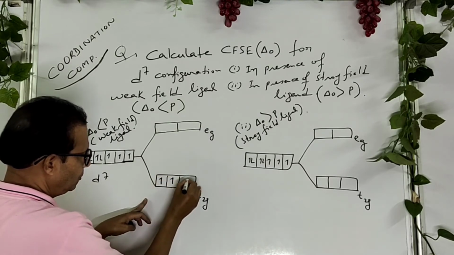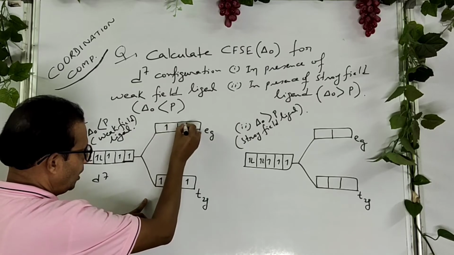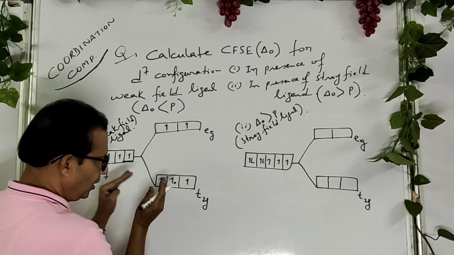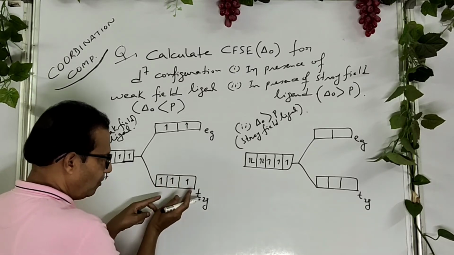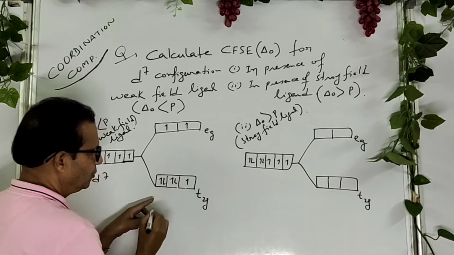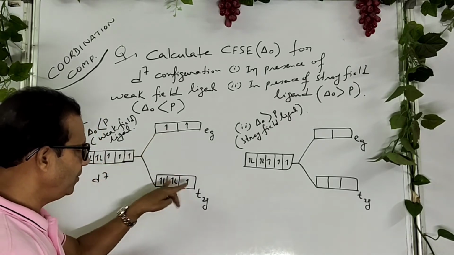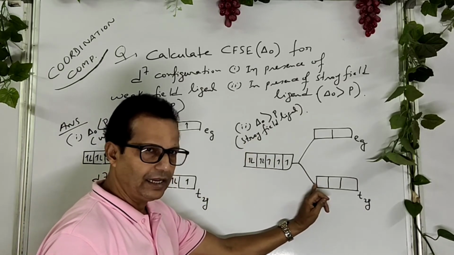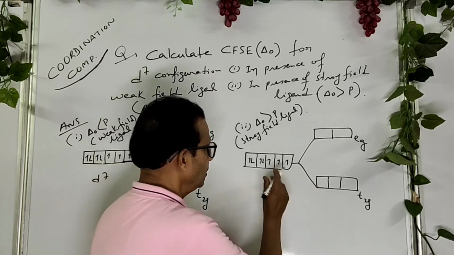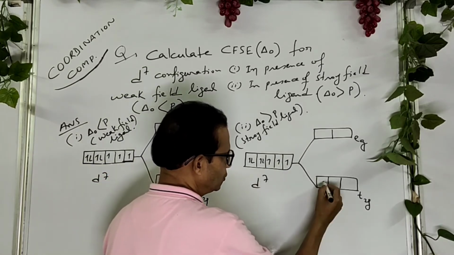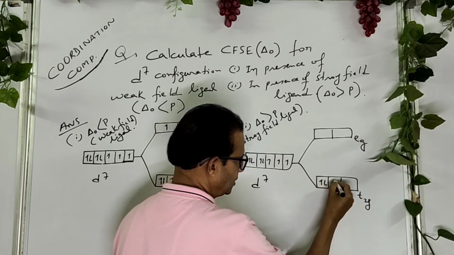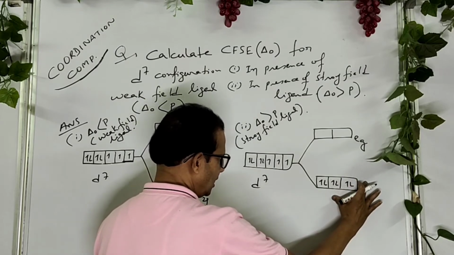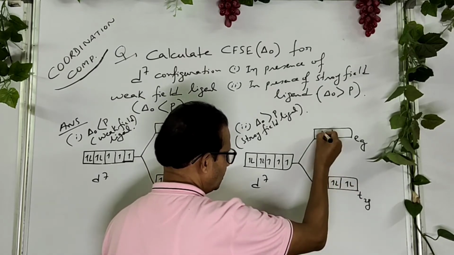1, 2, 3, 4, 5. Still we have 2 electrons to fill. So again pairing takes place from the lower energy level. So 5 and 2, 7 electrons. Here, in case of strong field ligand, pairing takes place from the very beginning. So if there are strong field ligands, pairing takes place from the very beginning. We have 7 electrons altogether, 6 electrons we have already filled, so 1 goes up.